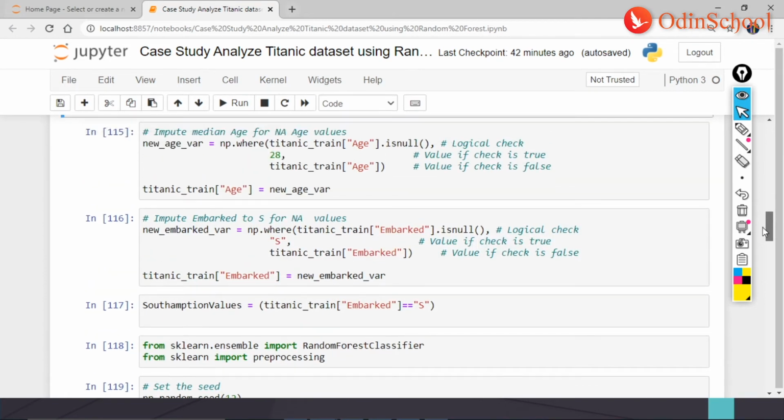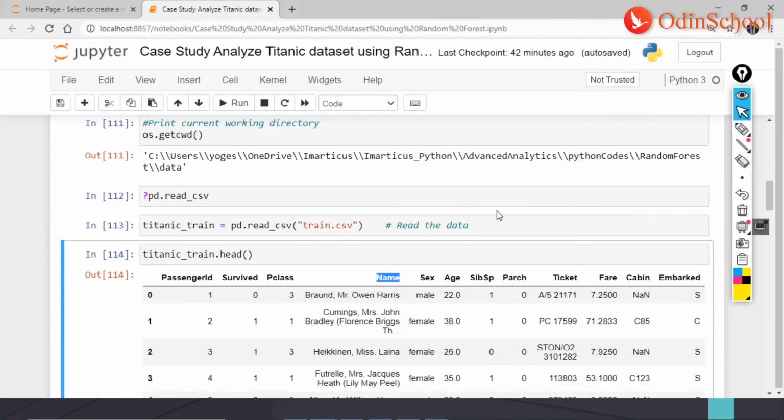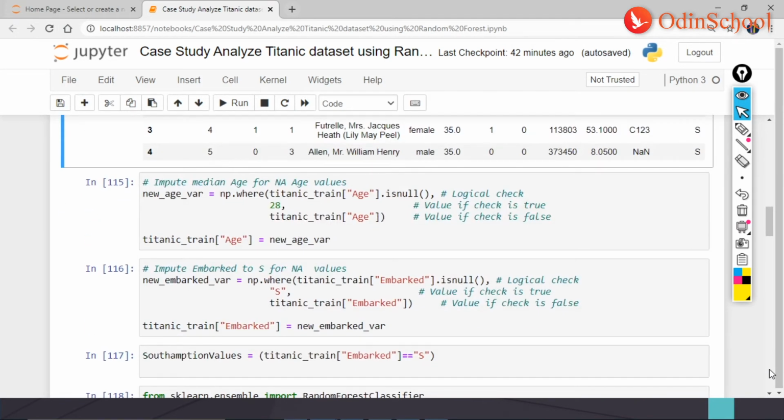I'm imputing the values for age and then embarked. Age that we have is a numerical column. Sex is categorical, name is categorical, ticket is categorical, fare is continuous, cabin is again categorical or probably continuous too, we don't know. Now what I'm doing is checking out the null values for my age and I'm passing. The same step is happening even for embarked.